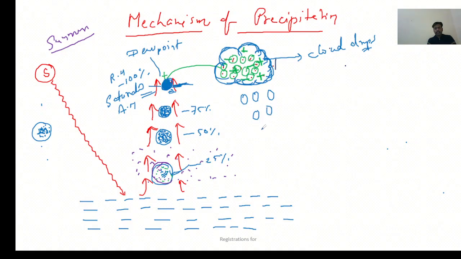After that, due to friction in the atmosphere, they become smaller in size, and now they are not cloud drops, they are known as raindrops. And the same raindrop, when it touches the surface, is finally touching the surface in the form of rainfall.